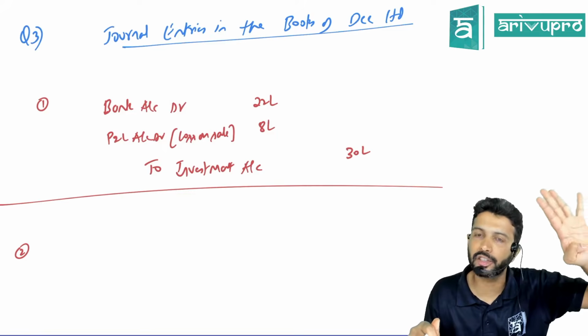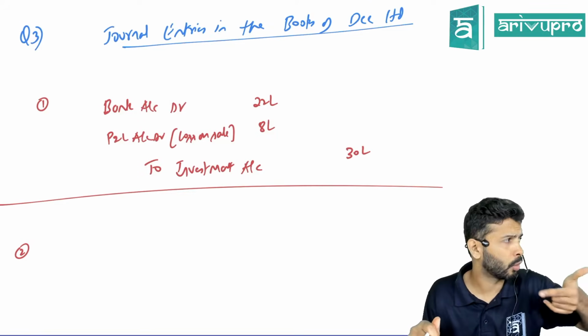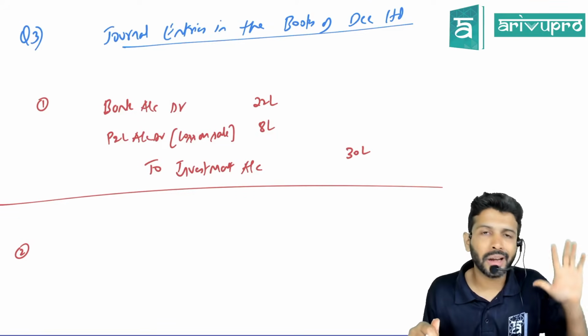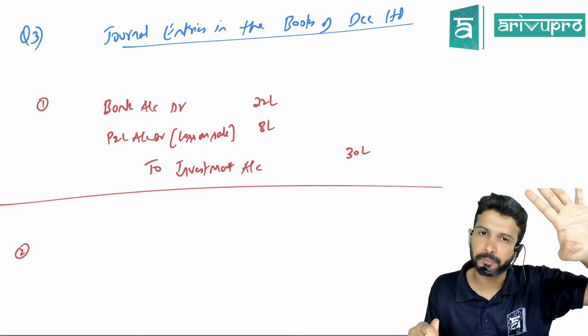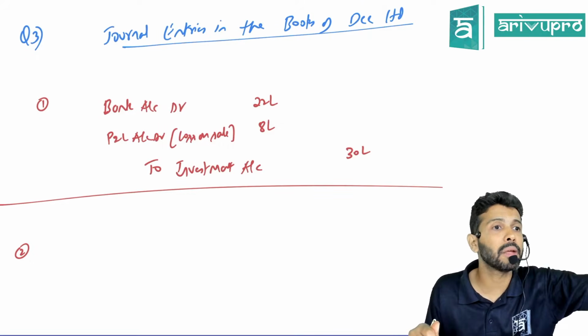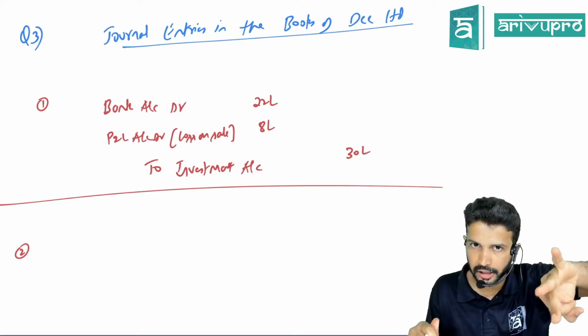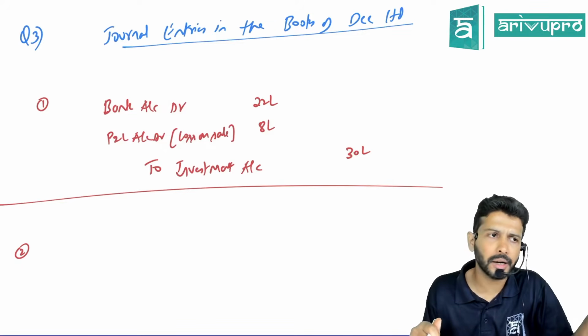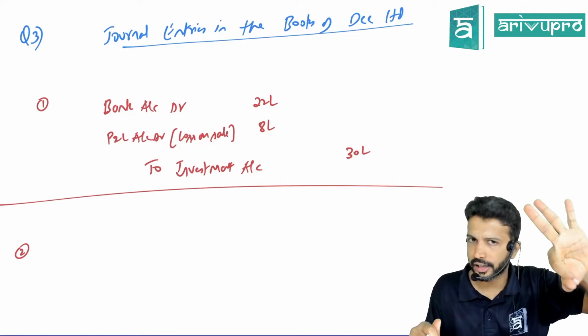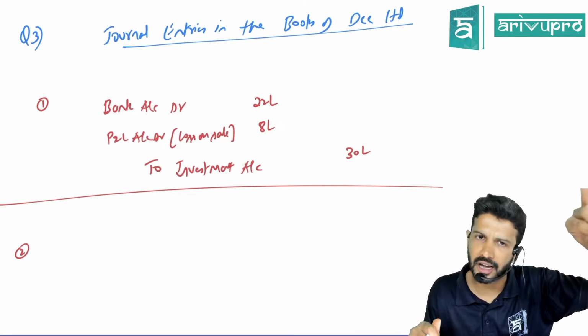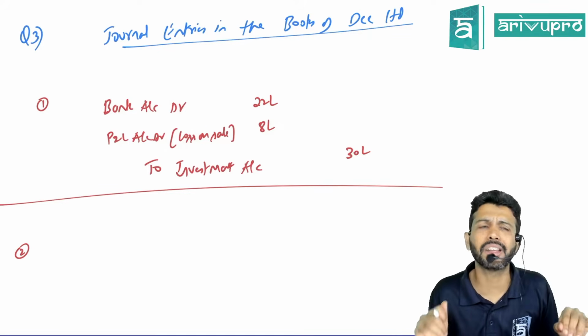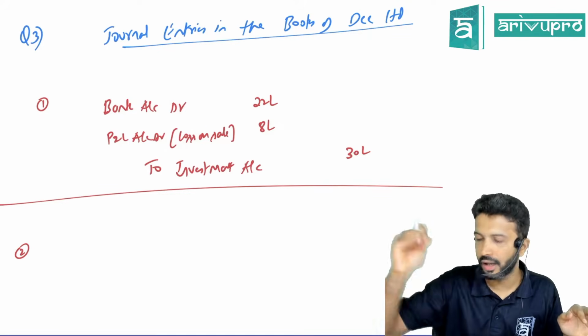In buyback, how many entries will come? 4. Simple. As a recap, one entry is to cancel the capital. Another entry is to transfer the premium to securities premium, or if securities premium is not there, transfer it to P&L. That's the second entry. Third entry is to create CRR. Fourth entry is to settle the buyback amount. These 4 will come.